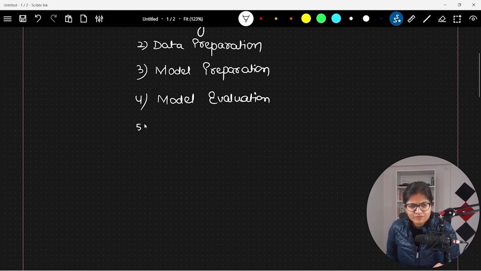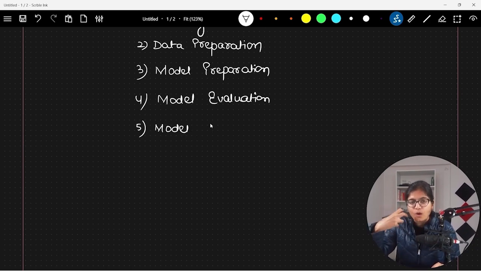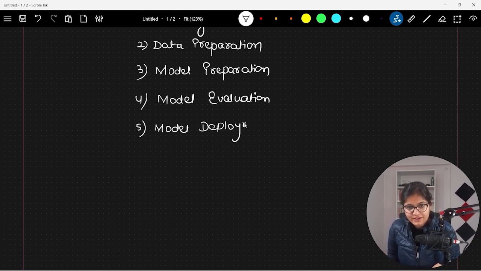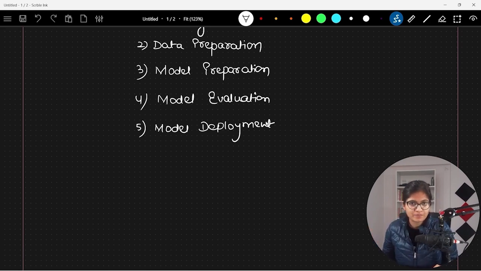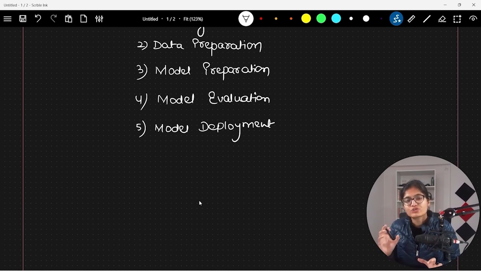The fifth one is something which I hope everyone knows, but because we are starting our project now, I just want to revise all your fundamentals so that you will be able to do a mind mapping whenever we do the steps in every phase of our project. The next phase is model deployment, and every phase we will try to see in this particular project. So here we will talk about the deployment tools, how we are deploying our model's pickle file on the platform, to see the proper web UI, to see the predictions, how it is happening, which cloud platforms we are using. All these things we will try to see in the model deployment phase.